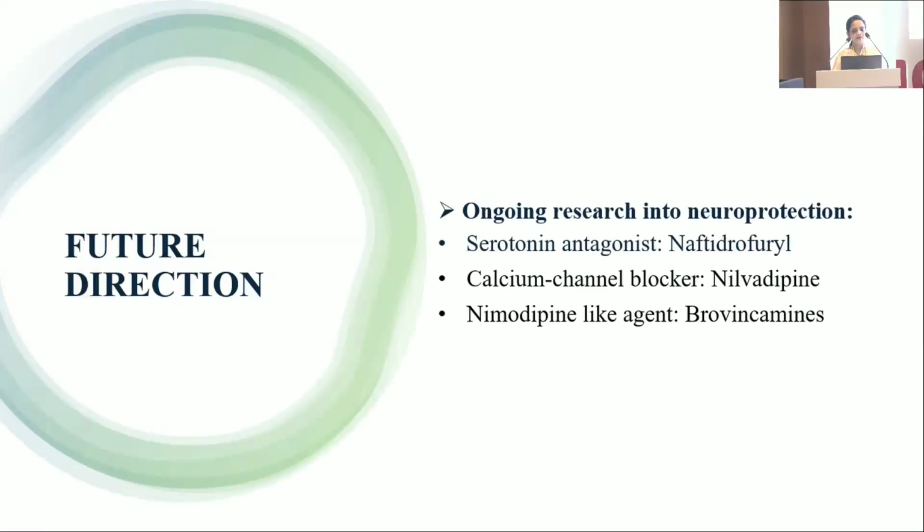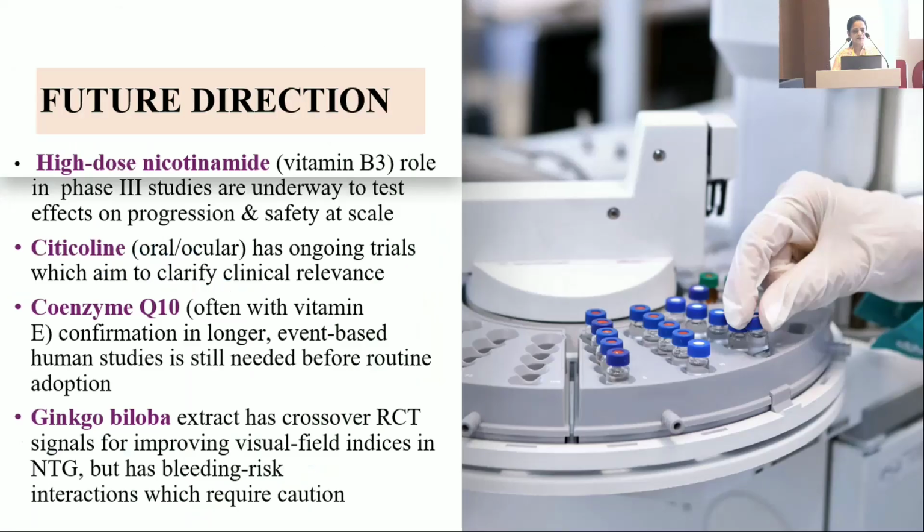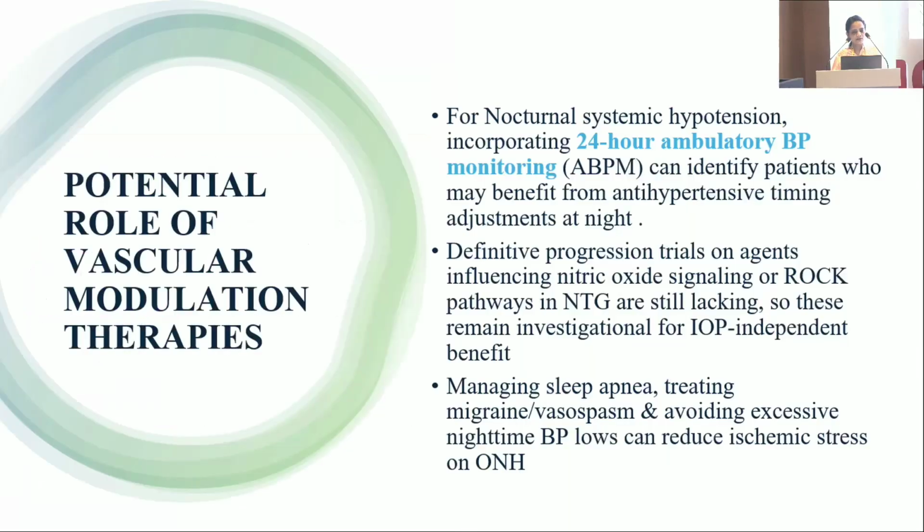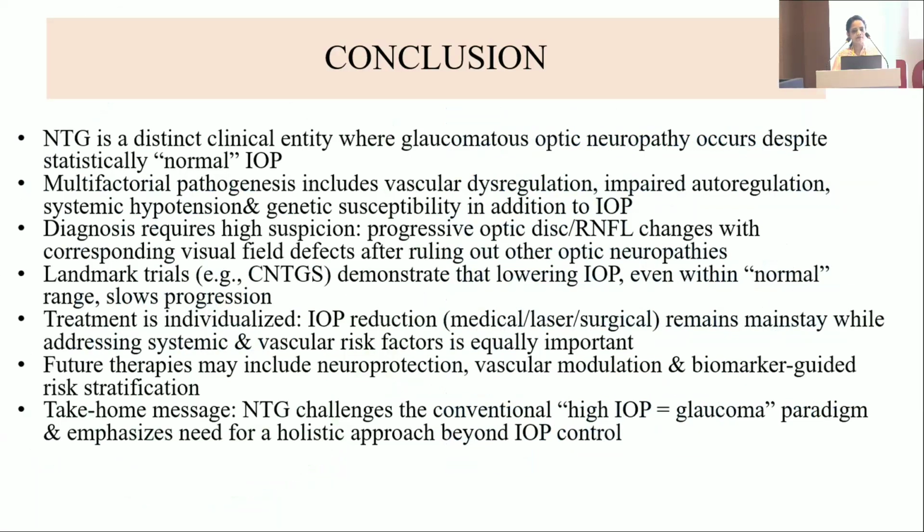Ongoing research includes the serotonin antagonist naftidrofuryl, the calcium channel blocker nilvadipine, and the nimodipine-like agent brovincamine. So future directions: high-dose nicotinamide, vitamin B3, citicoline, coenzyme Q10 with vitamin E, and ginkgo biloba extracts. So 24-hour ambulatory blood pressure monitoring can identify patients who may benefit from antihypertensive timing adjustment at night.